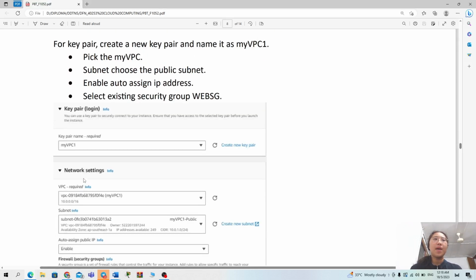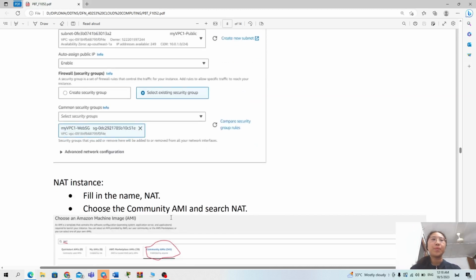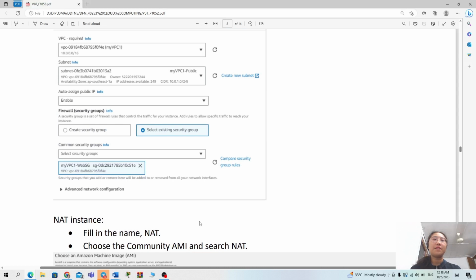For the key pair, we just name it MyVPC1 and we create a new key pair. And for the network settings, we have to edit it. For the VPC, we use MyVPC1. For the subnet, we use the public subnet, and we enable auto-assign public IP and use the existing security group, which is the web security group. After that, we just click the launch instance button, and it will launch.